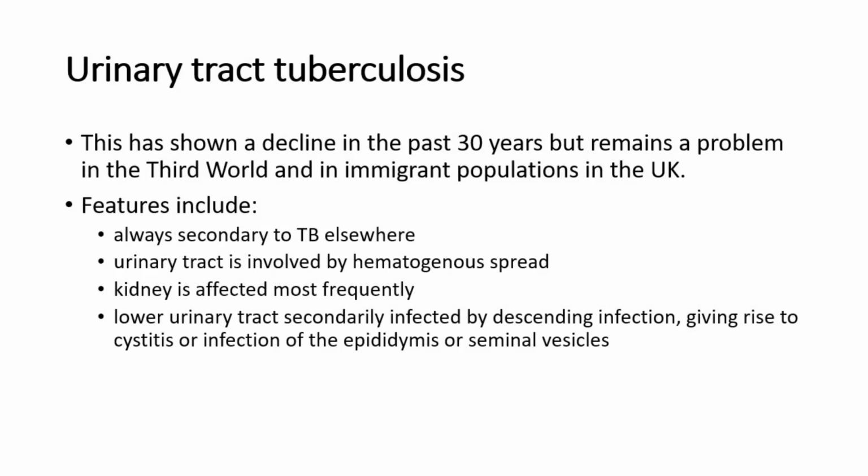Urinary tract TB. This has shown a decline in the past 30 years but remains a problem in the Third World and in immigrant populations in the UK. Features include: always secondary to TB elsewhere. Urinary tract is involved by hematogenous spread. Kidney is affected most frequently. Lower urinary tract is secondarily infected by descending infection, giving rise to cystitis or infection of the epididymis or seminal vesicles.